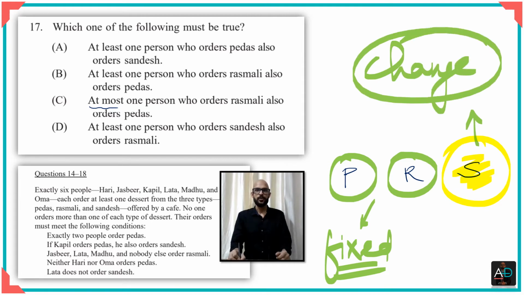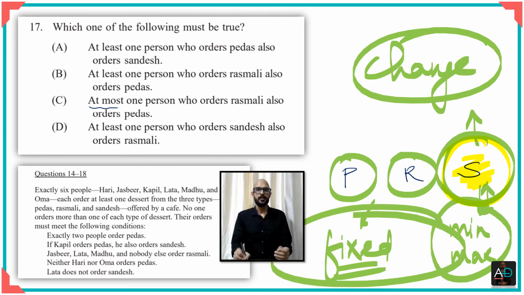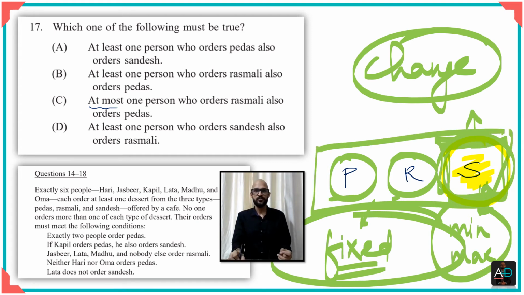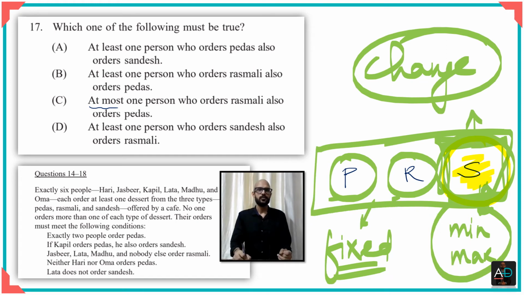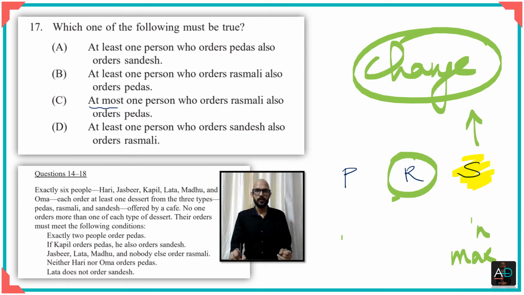When you're looking for a minimum or maximum, you're basically looking for the minimum or the maximum of this. So the maximum of sandesh will determine the maximum of the total. You understand? Because when two things are fixed, this is the only thing that can change. A change in this will determine the change in the total. So let's see how we can calculate a minimum number of sandesh.